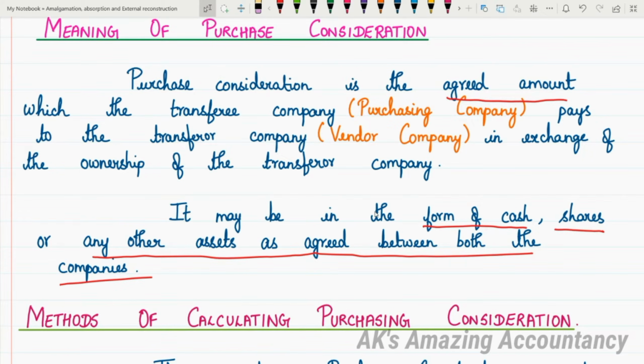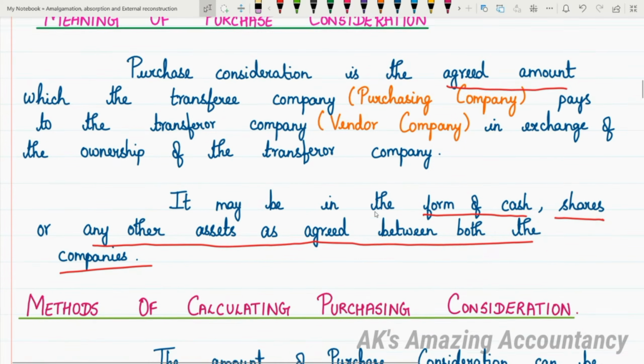As I told you, to give the very simple meaning, purchase consideration is the consideration payable by the purchasing company to the vendor company. Now, let us proceed with the various methods of calculating purchase consideration. This is a very, very important topic in this chapter. Very often in the examination, you will get a theory question: what is meant by purchase consideration, and explain the various methods of calculating purchase consideration. So, you have to know about the various methods of calculating purchase consideration very clearly. So, let me proceed with the methods now.